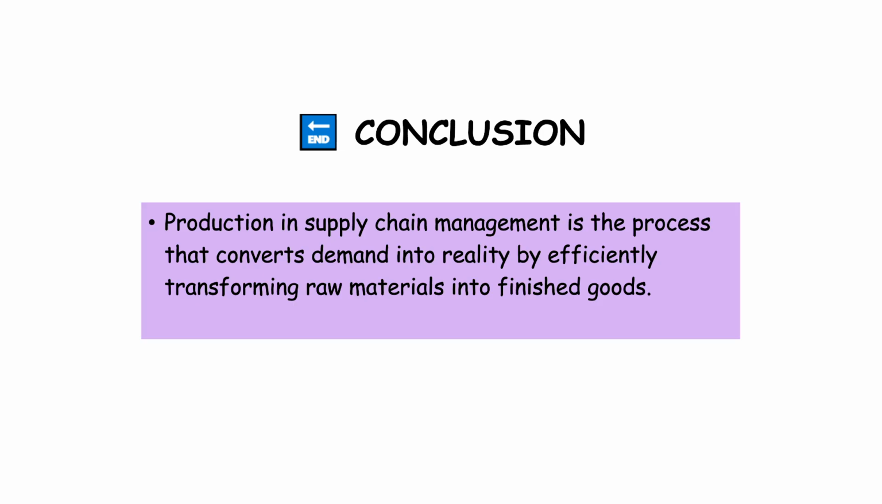Okay, let's see the conclusion. Production in supply chain management is the process that converts demand into reality by efficiently transforming raw materials into finished goods. So we are very clear about it, very simple to understand. Production is nothing but converting a raw material into finished good. It's an entire supply chain. And production is a process between raw material and finished goods.